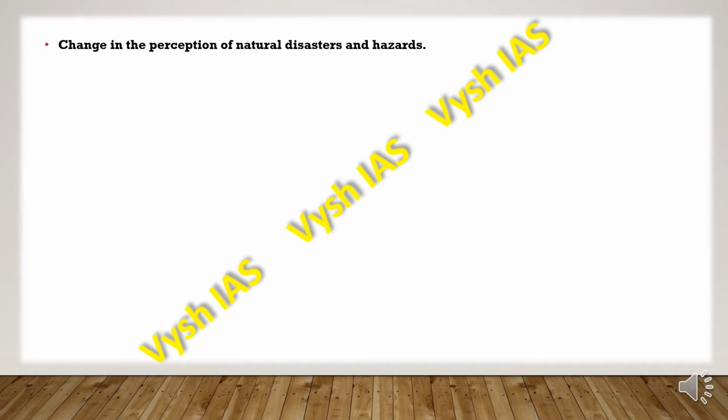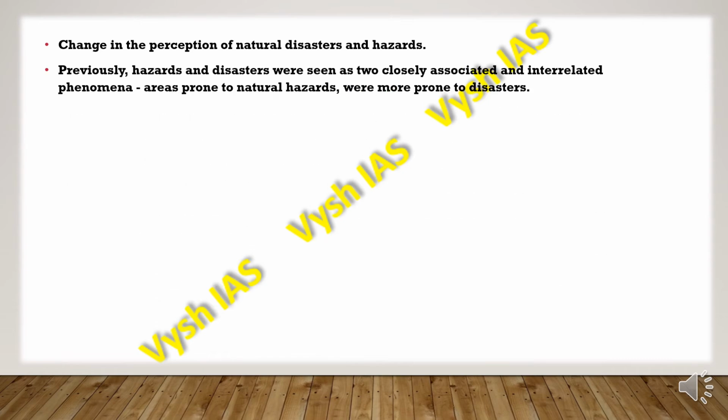So the change in perception of natural disasters and hazards is that previously hazards and disasters were seen as closely associated and interrelated phenomena. They used to think that they both have a cause and effect relationship, but this is not true.